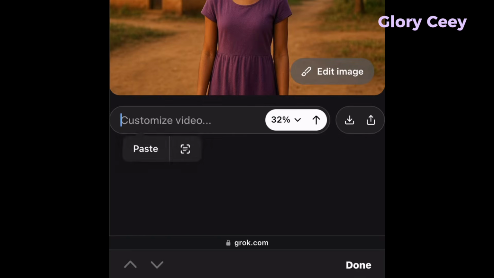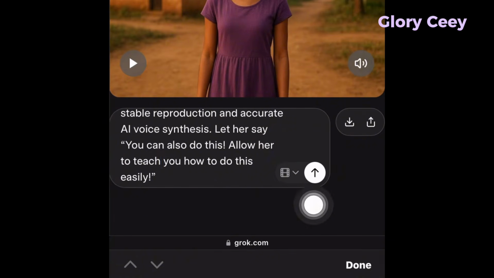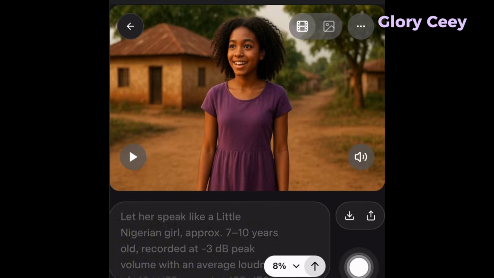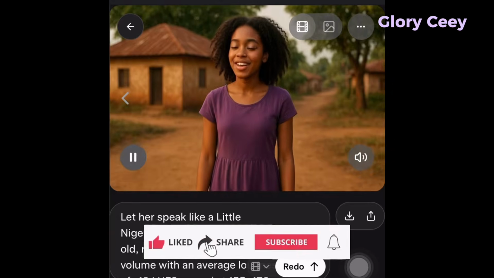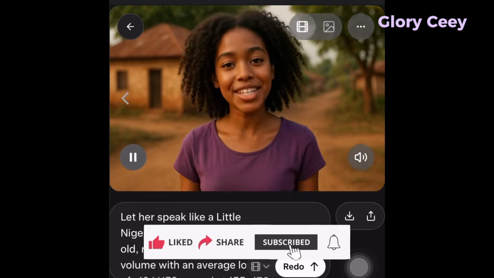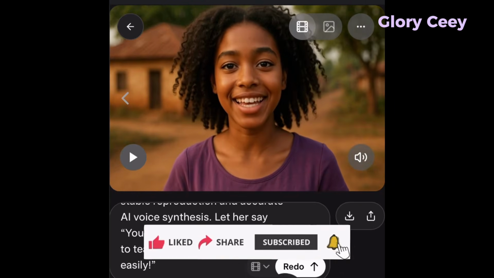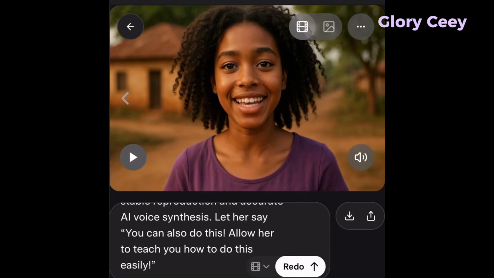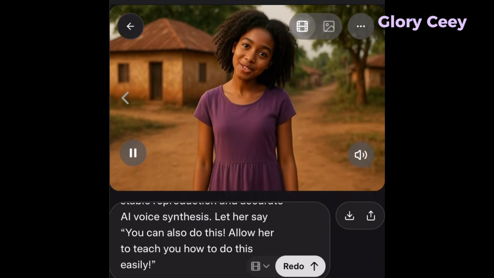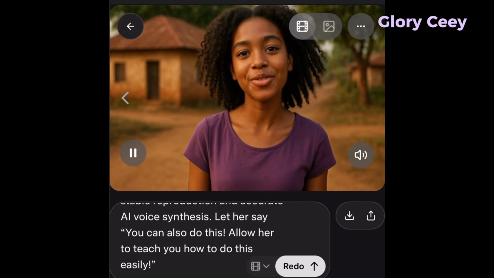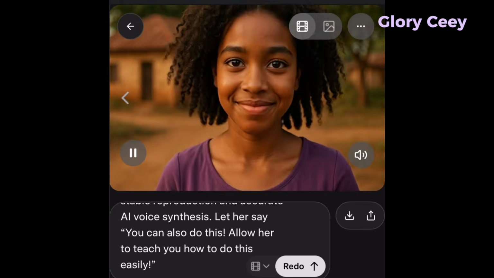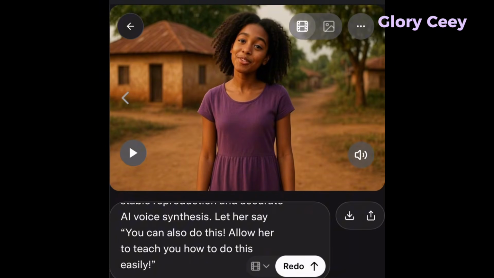Paste the prompt here. Let her say, you can also do this. Allow her to teach you how to do this easily. So you want to just go ahead and send it, and let's see what it's going to produce for us. You can also do this. Let me teach you how to do this easily. Okay, so you can see she said something differently, but let me tap on redo. You can also do this. Allow her to teach you how to do this easily. And you see this sounds even better, like way better. Okay, so I'm just going to go ahead and save it.